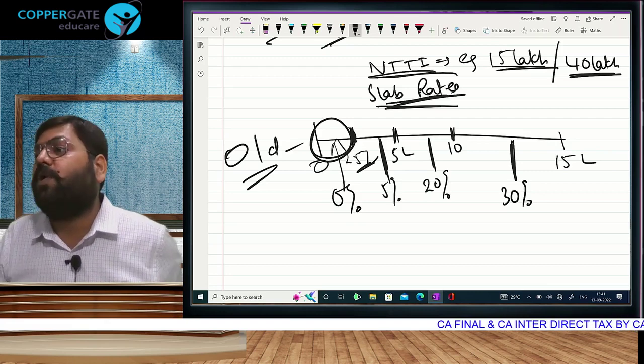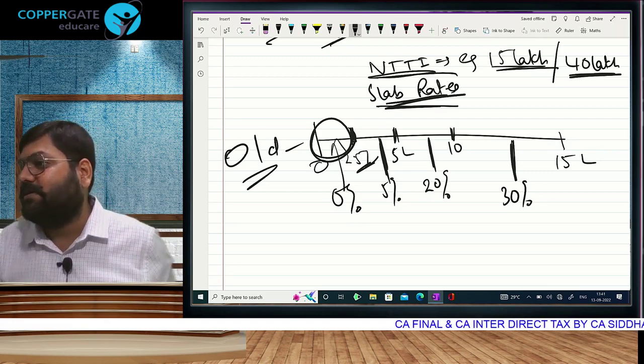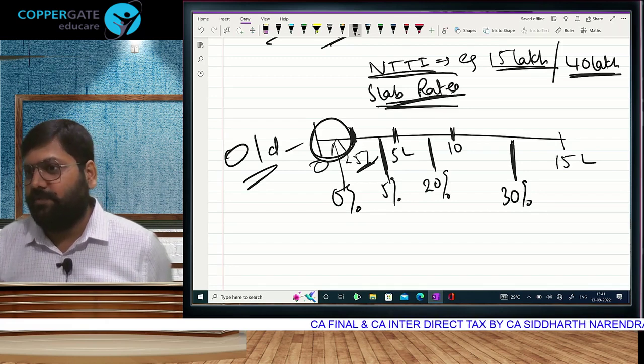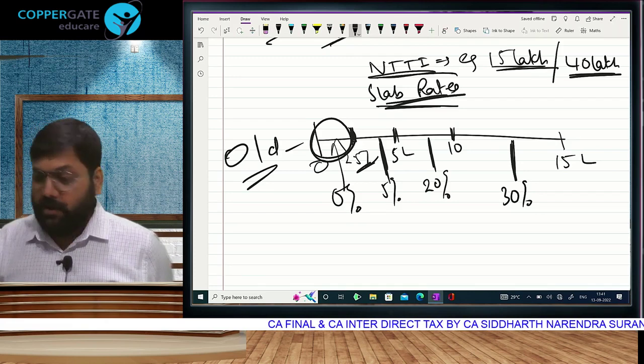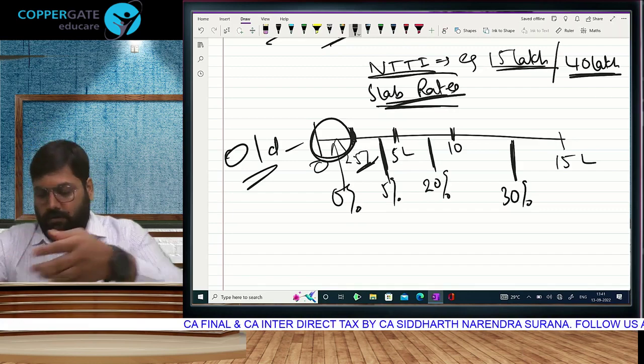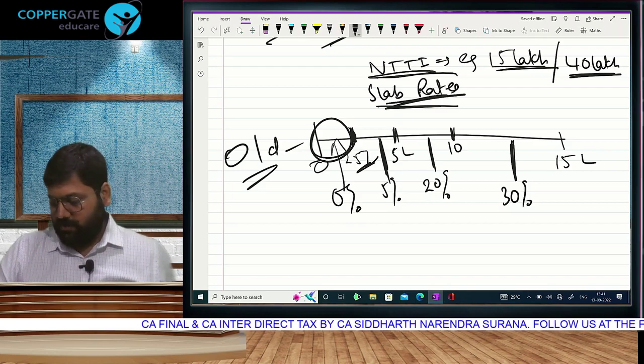This was only to give you an idea about how India levies tax on people who are earning income. Only to give you an idea. Okay. Why I gave you this idea, sir? Ultimately, nahi karna tha. So then you could have done it later only, no? Why you are doing it now?